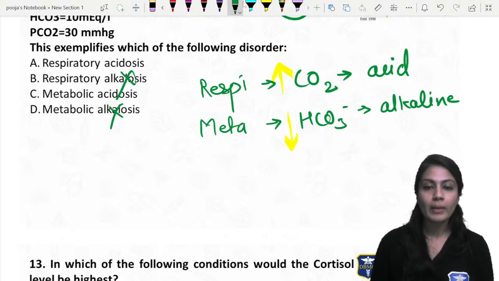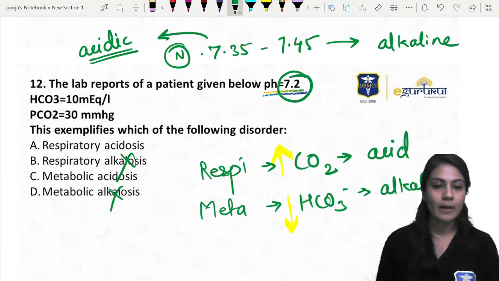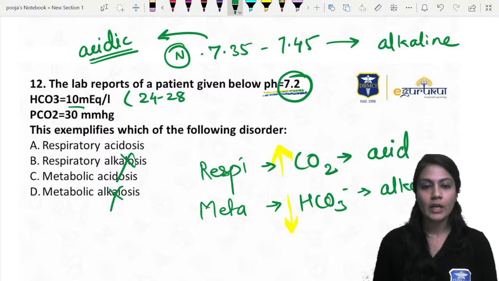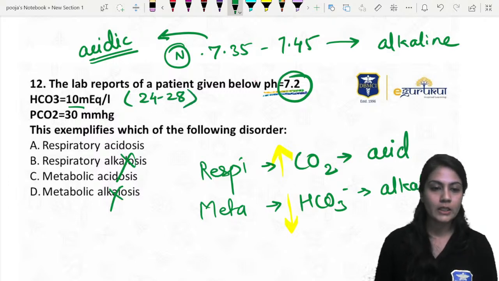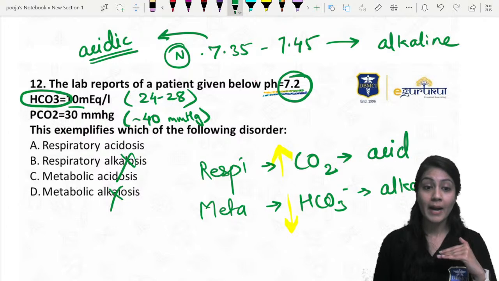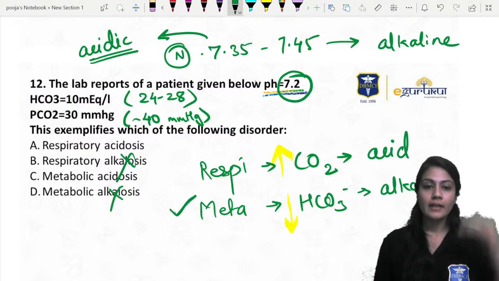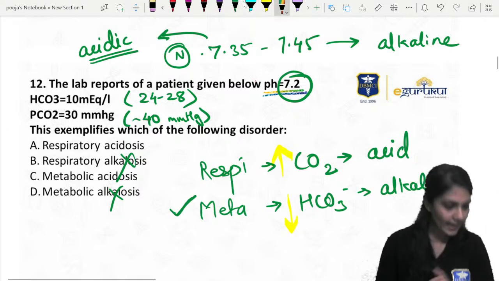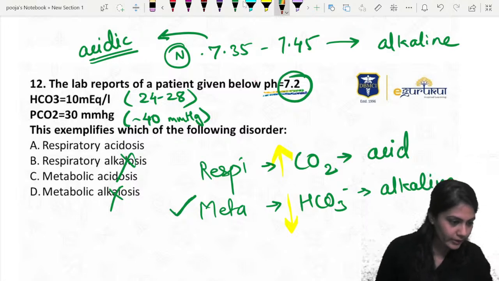Now what are the normal levels of PCO2 and bicarbonate? Bicarbonate should be 24 to 28 milliequivalents per liter, and PCO2 should be around 40 mmHg. Over here, what you are seeing is that the bicarbonate is decreased. That means, as we discussed, this is acidosis, and that's why this is the correct answer.